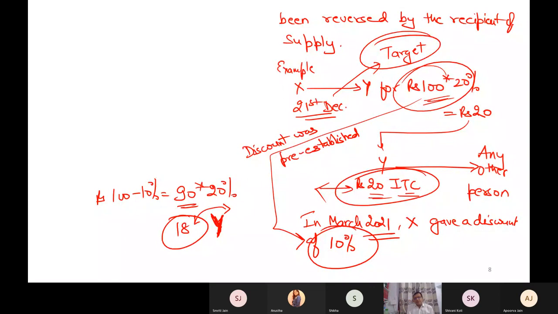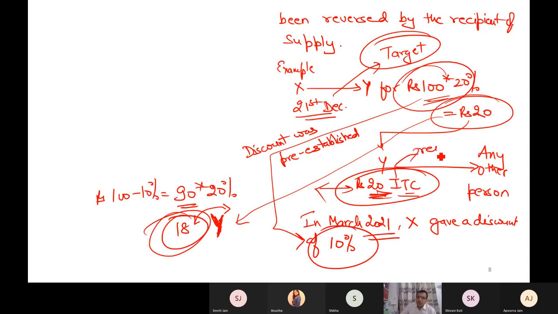In this case, if Y is willing to forego the ITC which Y has excess claimed, because in reality Y should have paid 18 but paid 20, and for the extra 2 ITC he is willing to reverse it, saying I will reimburse this ITC to the government, I will only take 18 as ITC, then the government says no issue, this discount can also be deducted while determining the value of supply.